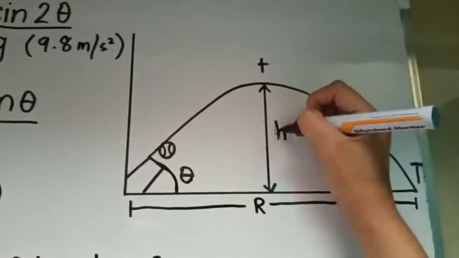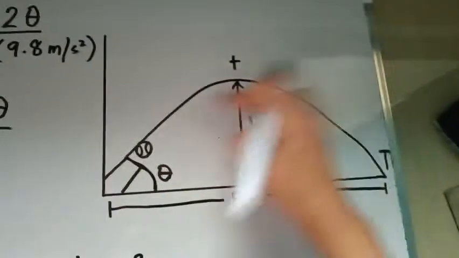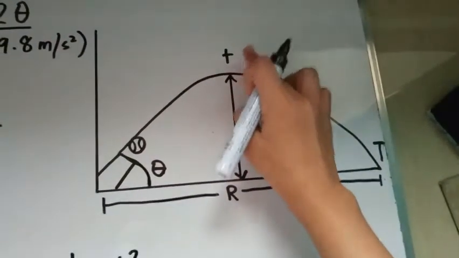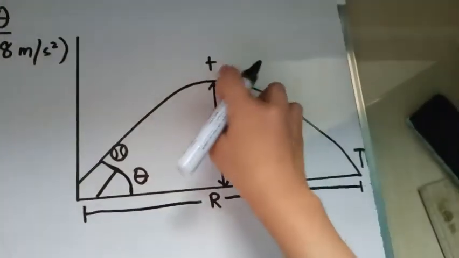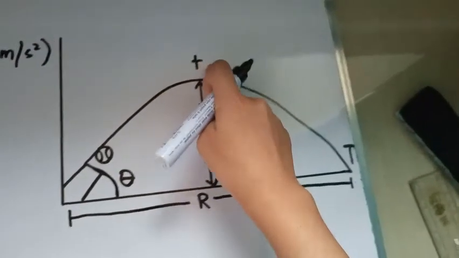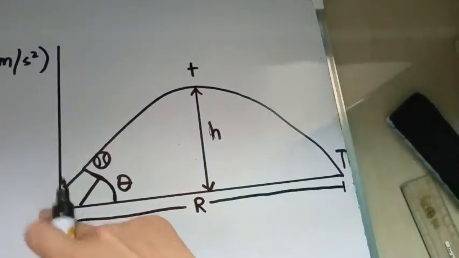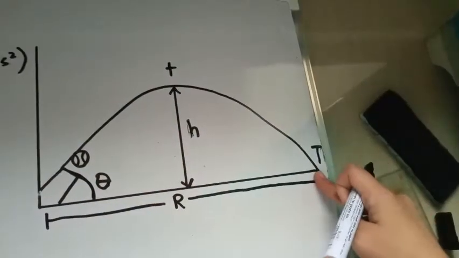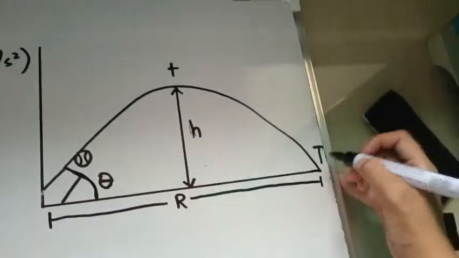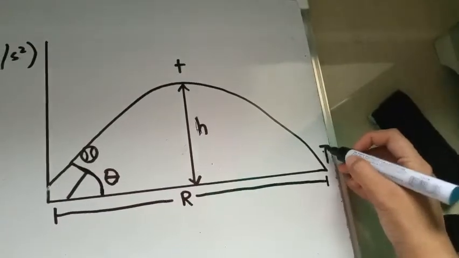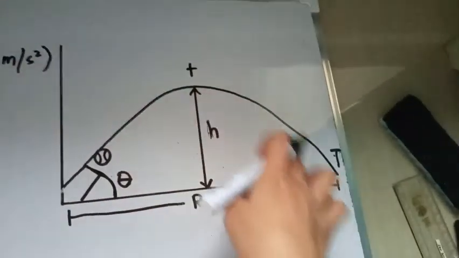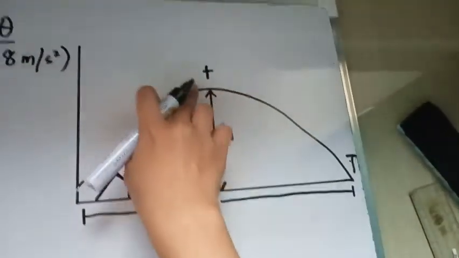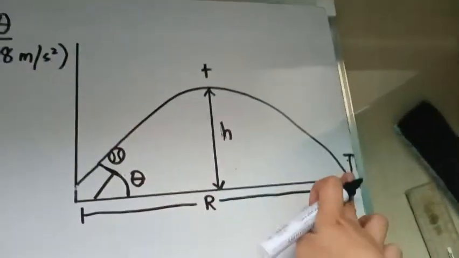Ayan, ito yung ating maximum height. So, kapag itinaas natin siya, kalahati lang yon ng oras. And then, yung total time of flight niya ay simula dito sa point of origin hanggang doon sa last niyang range. So, nandito yung ating total time of flight. That's why, imumultiply lang natin siya sa 2. So, half time multiplied to 2, we will get the total time of flight.